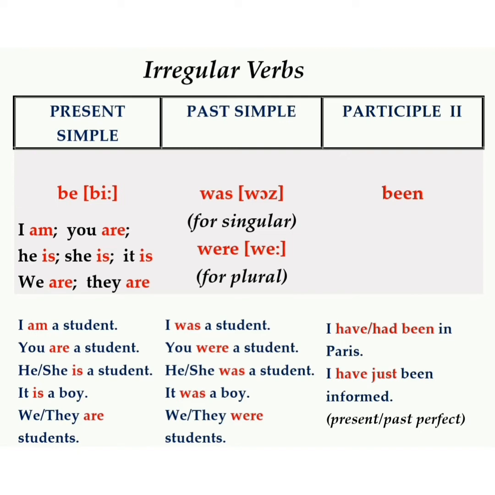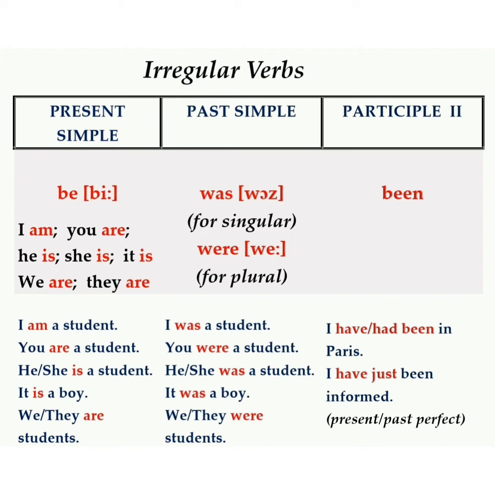The irregular verb to be changes according to the personal pronouns. I am, you are, he is, she is, it is, we are, they are. For example, I'm a student. You are a student. He is a student. She is a student. It is a boy. We are students. They are students.